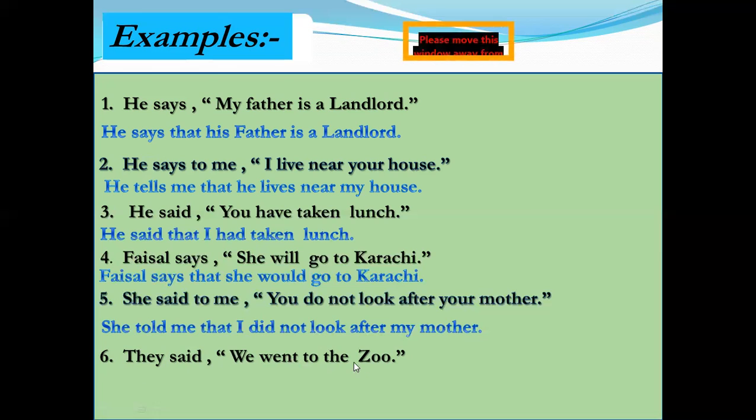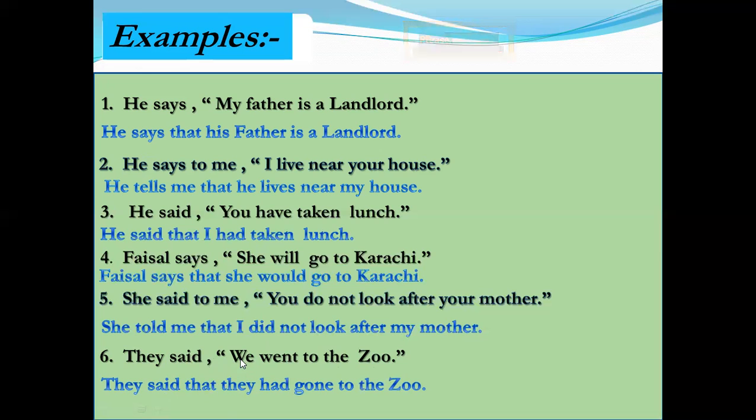They said we went to the zoo. They said that. I use said because the object is not present in the reporting verb. So I use said. They said that. We is the first person, so I change the first person according to the subject of reporting verb. So I use they after the conjunction that. And in the reported speech, we can see that past indefinite tense is used. The second verb went shows us that the tense is past indefinite.